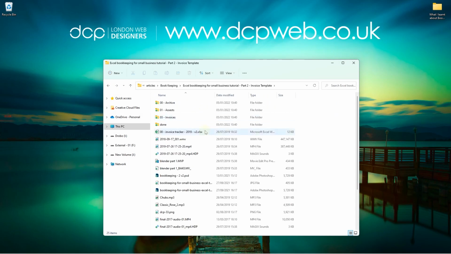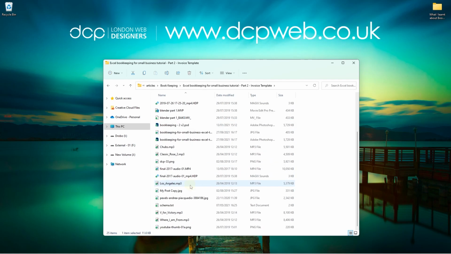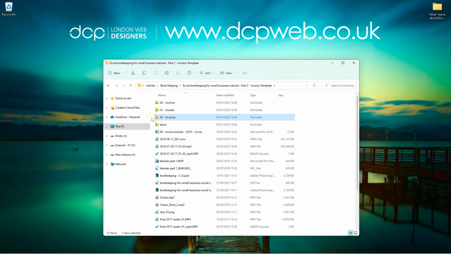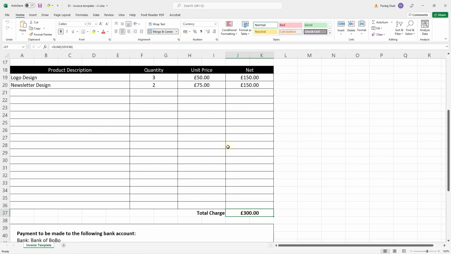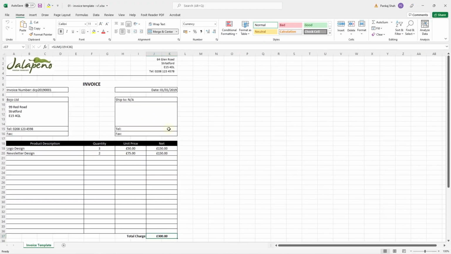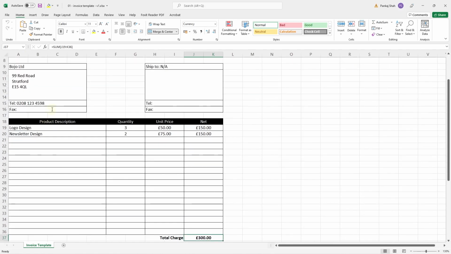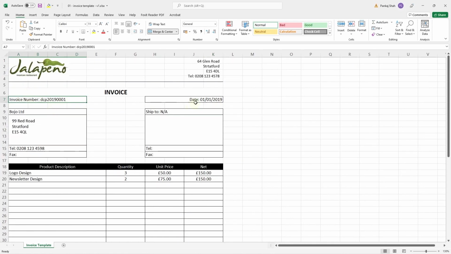And this one was all about creating an invoice. So here we can see an invoice tracker. But we should also have an invoice template. So we go into invoices here. We can see an invoice template. So what we did is we set up a single template here. We just put a fictional logo in here, but we can see there's a unique invoice number, there's a unique date. This is the company that we're invoicing.